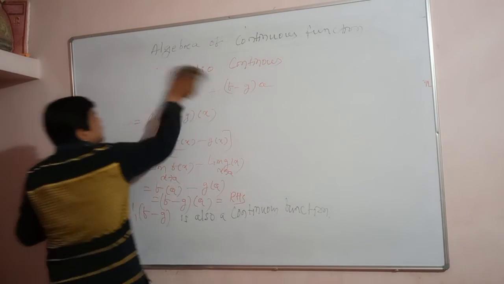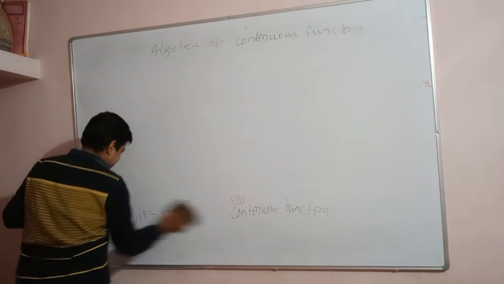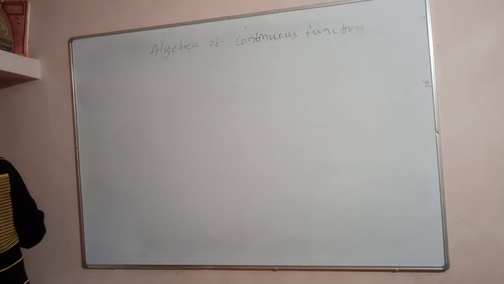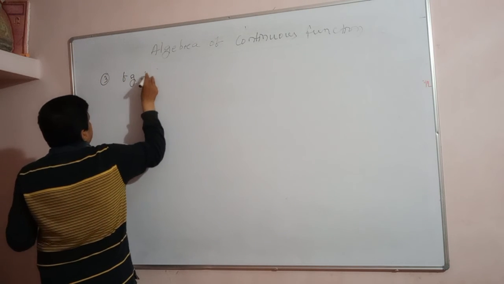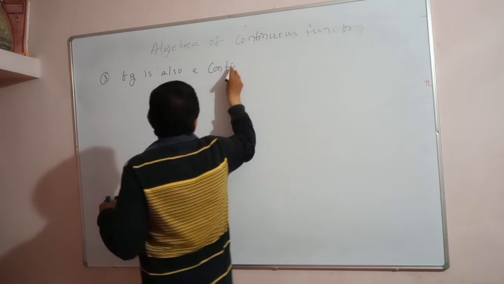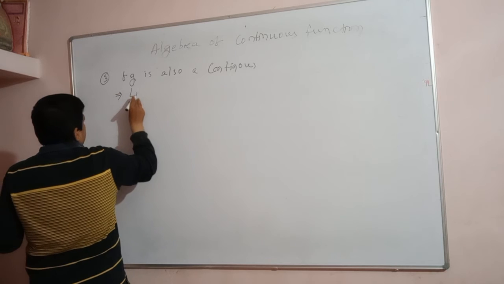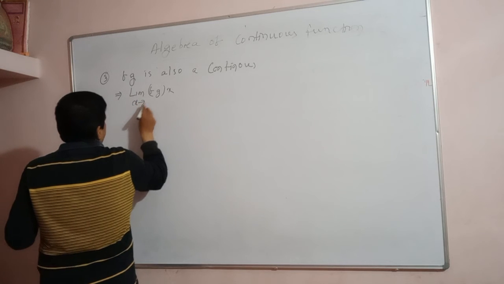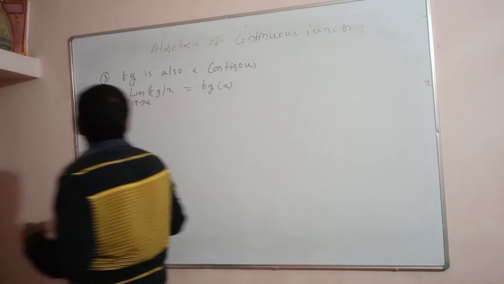So third point: if f and g are continuous functions, then we have to prove that the product of f and g is also a continuous function. Third point, fg is also a continuous function. It means the limit of f g x when x approaches a is equal to f g of a. We have to prove it.